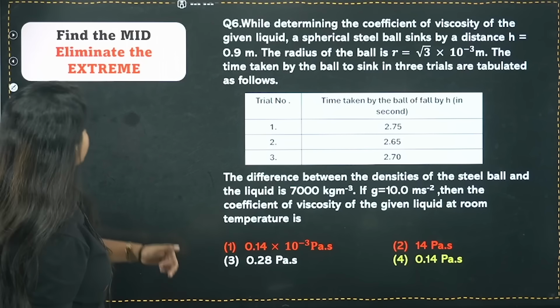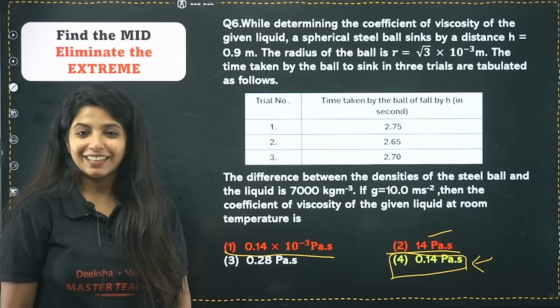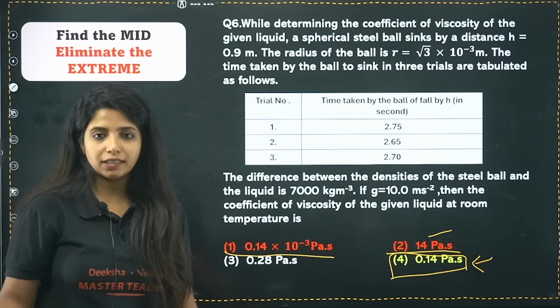So I'll go with the next method, that is eliminate the extreme and find the middle value. If you look at these three similar options out there, 0.14 times 10 to the power minus 3 Pascal second would be the lowest value among these three, and this would be the highest value among these three, 14 Pascal seconds. What am I left with? I am left with a middle value, and that is this, and this is the answer for the particular question out there. So that is what you mean by eliminate the extreme.